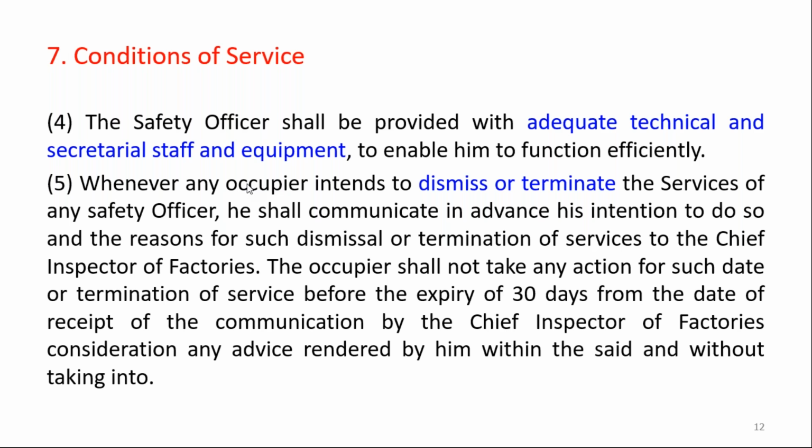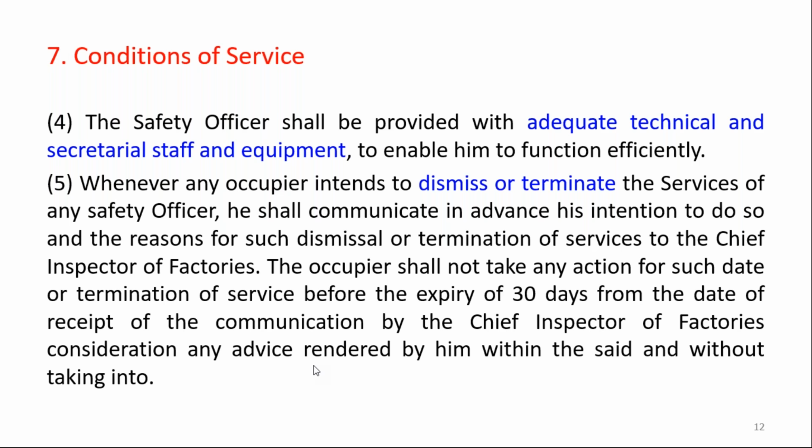The occupier shall not take any action for such dismissal or termination of service before the expiry of 30 days from the date of receipt of the communication by the chief inspector of factories, considering any advice rendered by him within the said period.